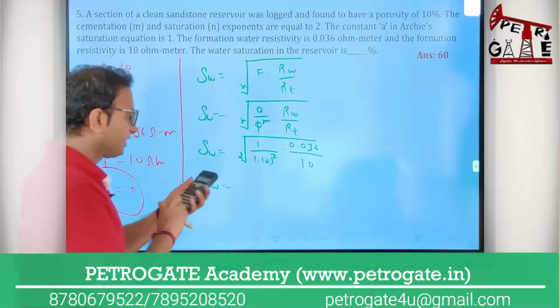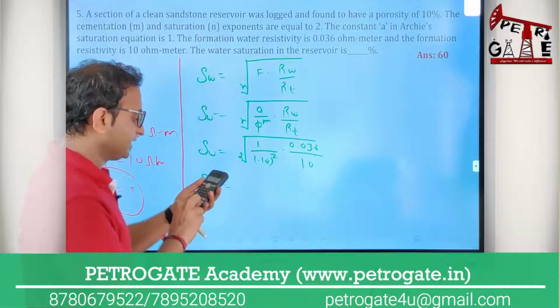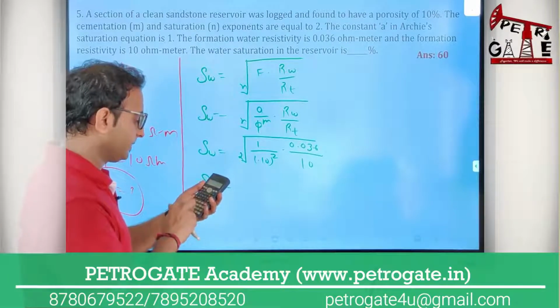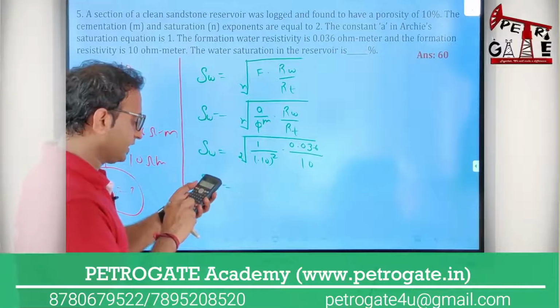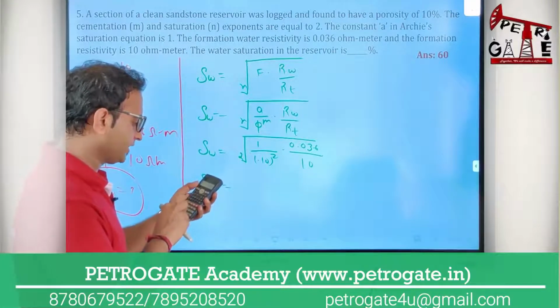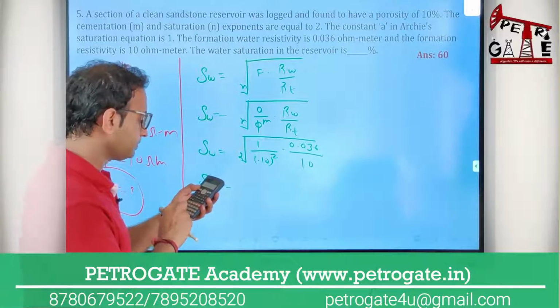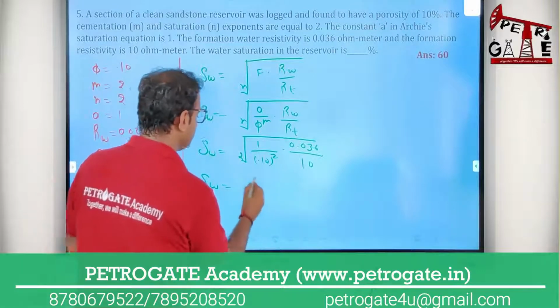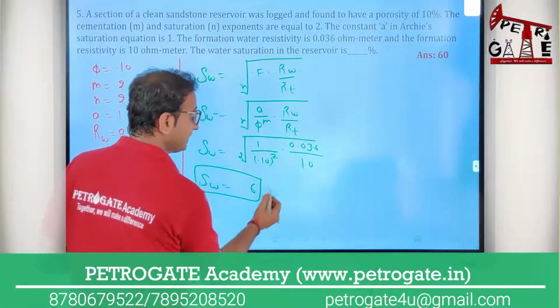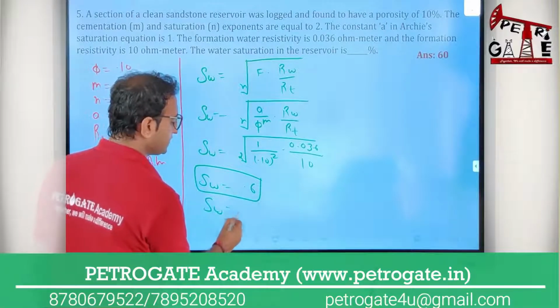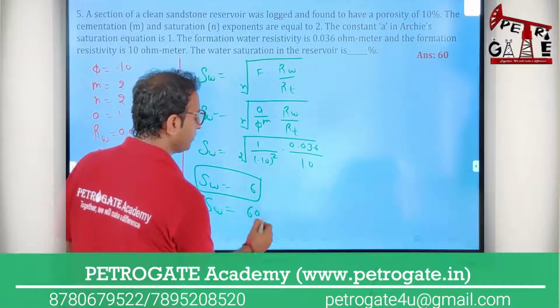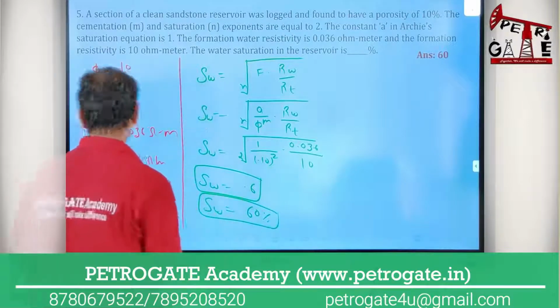So now I will do 0.036 divided by 0.10 divided by 0.10 divided by 10, and then I will take the square root. You will get 0.6. This is in fraction, and I want to calculate in percentage, so multiplied by 100 it will be 60% water saturation.